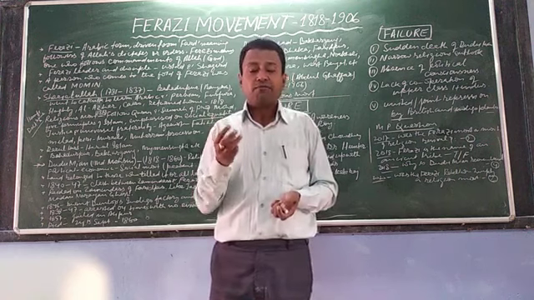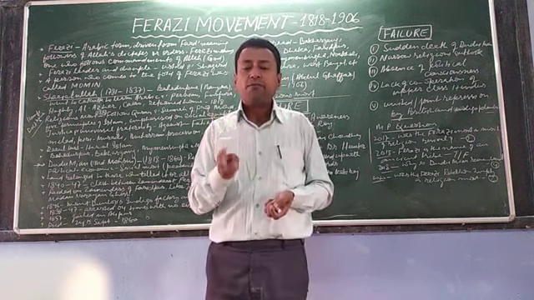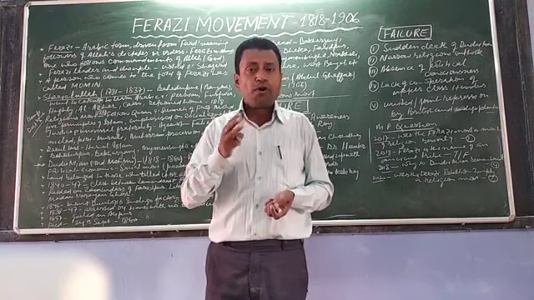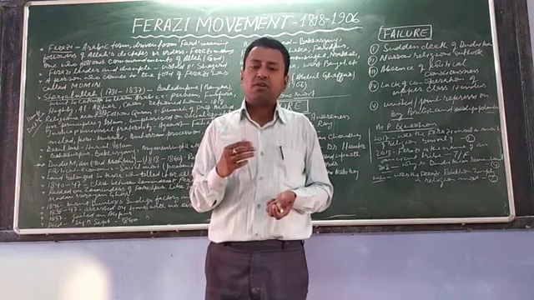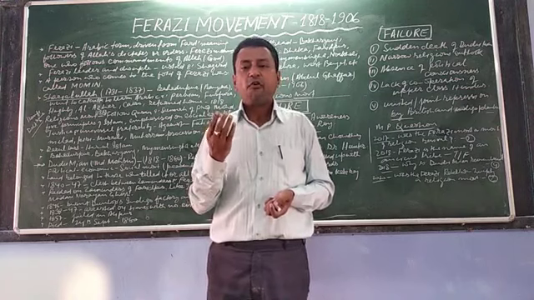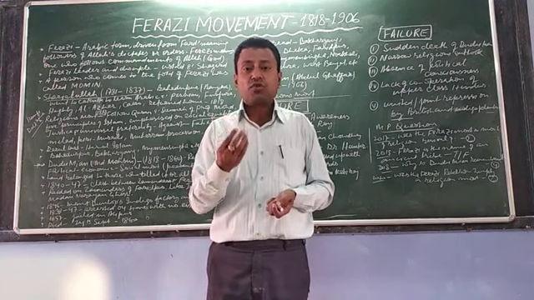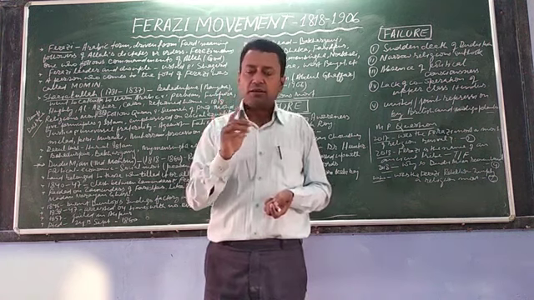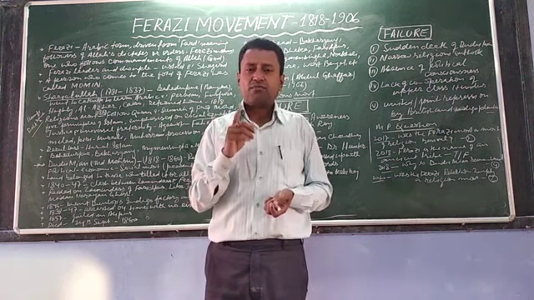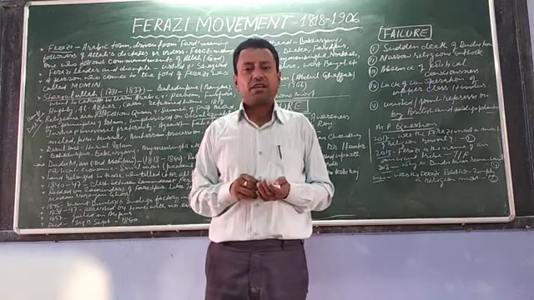Number 3, alms, that means zakat. A Muslim must give 2.5 percent of his earning. That is known as zakat, in English alms. Number 4 is roza, in English fasting. In a year, a Muslim must keep fasting for 30 days.